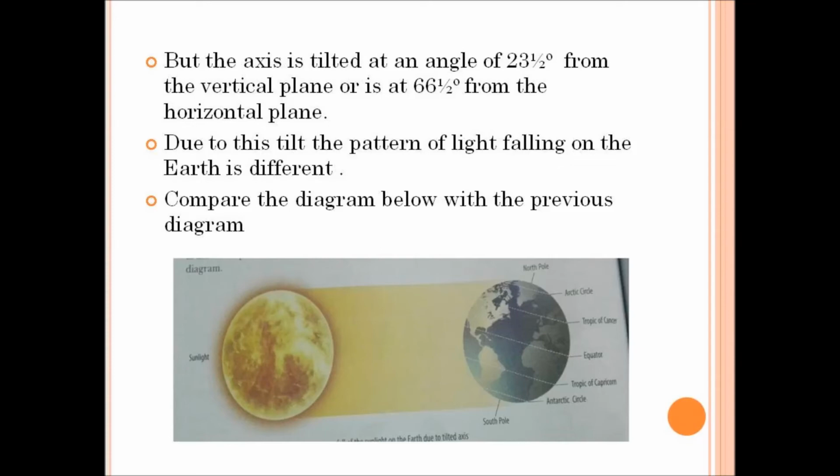But this situation does not remain so throughout the year. We have already studied that Earth revolves around the sun. So at one position, this pattern of light is common, and when the earth revolves to the other side of the sun, the pattern of light falling on the earth is different.